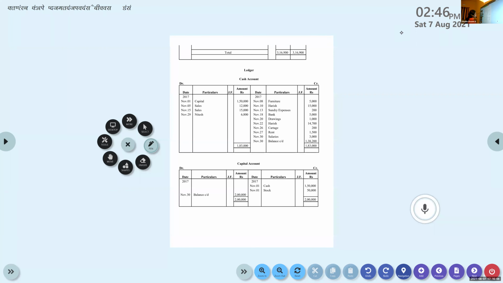All the accounts, you will balance similarly. Every account should be balanced. And near the balancing figure, you will write balance carried down.